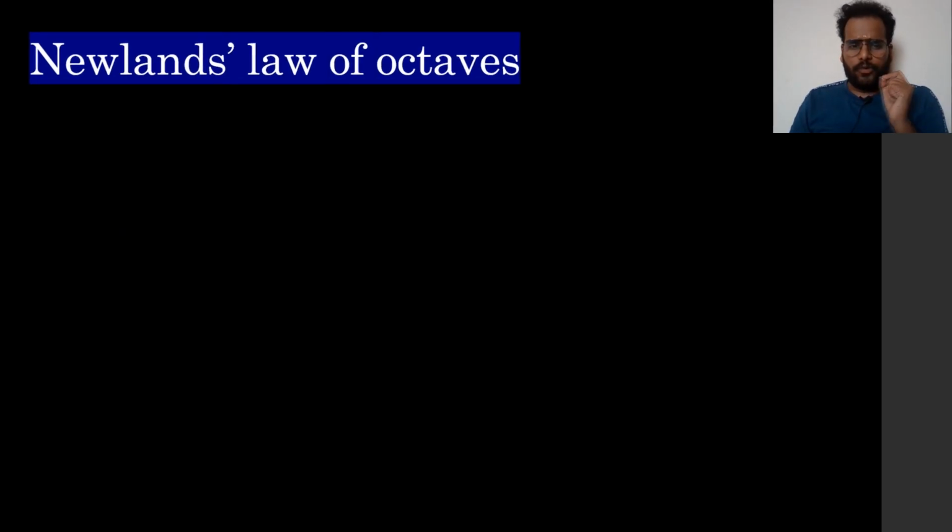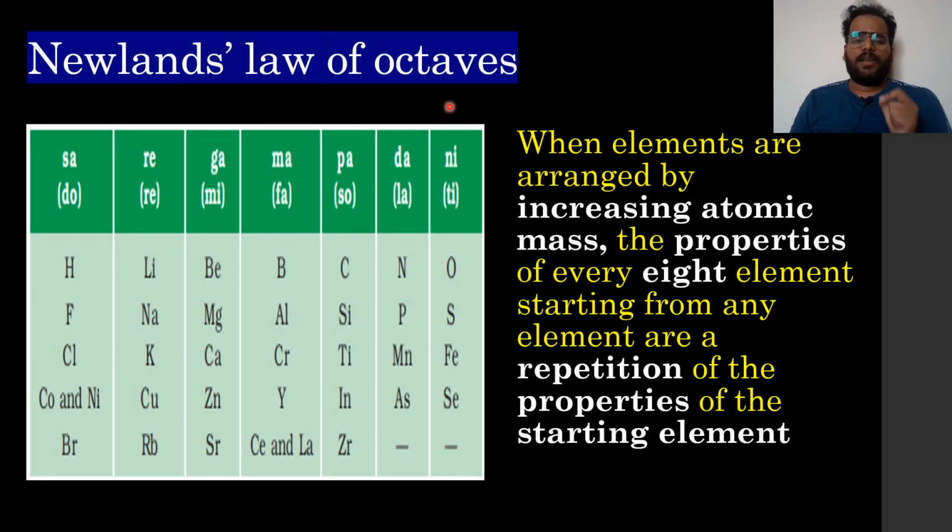So how do you define Newland's law of octaves? You can see this is a part of the Newland's table that he gave. So sa re ga ma pa da ni and do re mi fa sol la ti. This is the Western music, 7 octaves. So he stated that when elements are arranged in increasing order of atomic mass, the properties of every eighth element starting from any element are a repetition of the properties of the starting element.